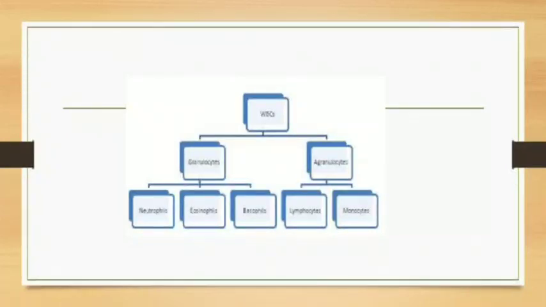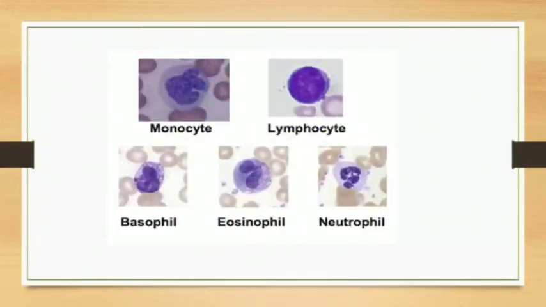Basically, white blood cells, they are a part of our immune system. They protect our body against various diseases. You can see the different types of WBCs here: monocyte, lymphocyte, basophil, eosinophil, and neutrophil.